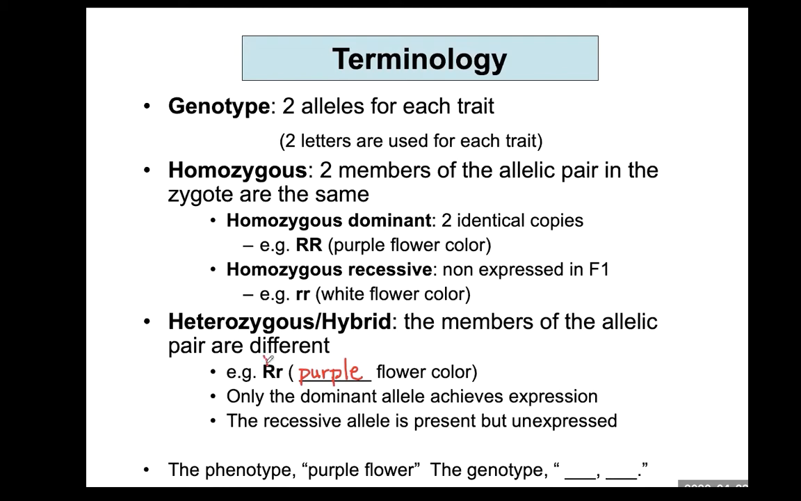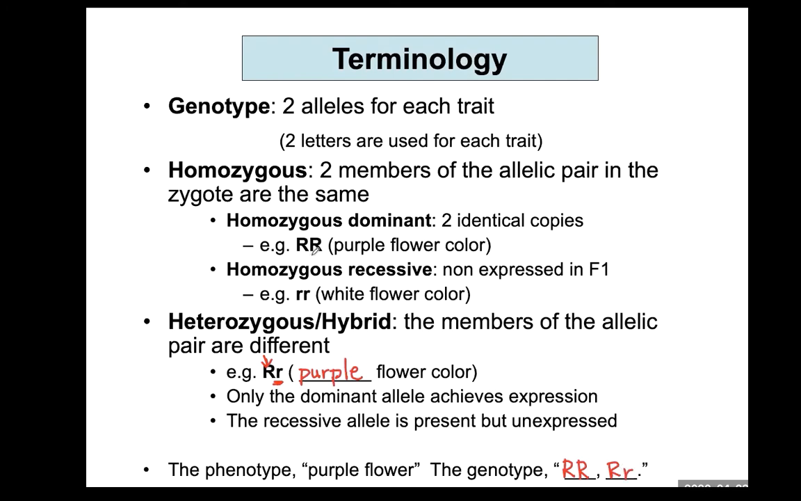Dominant allele means uppercase letter. And the recessive allele is present but unexpressed. So here the recessive allele is present, but it cannot manifest in physical appearance. Phenotypically, this recessive allele cannot show any appearance. Okay? The phenotype purple flower has two kinds of genotype. What are they? Large R, large R, and large R, small r.